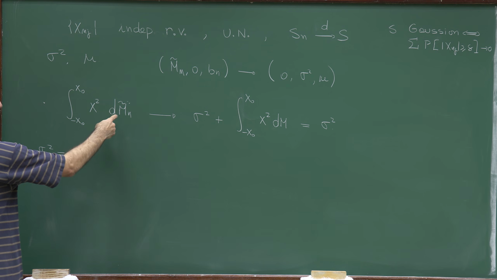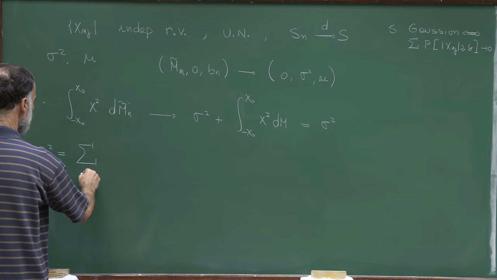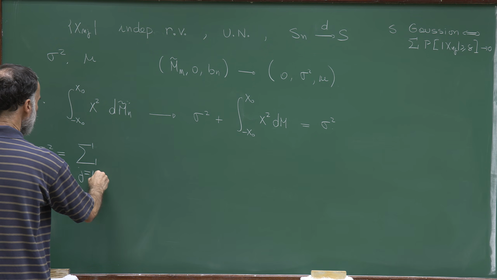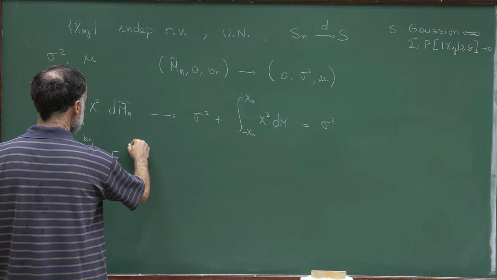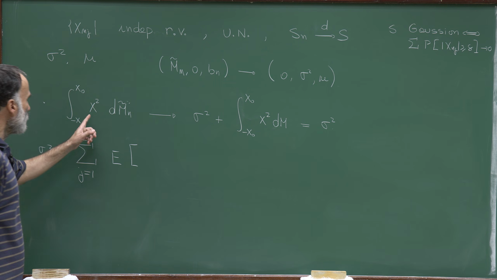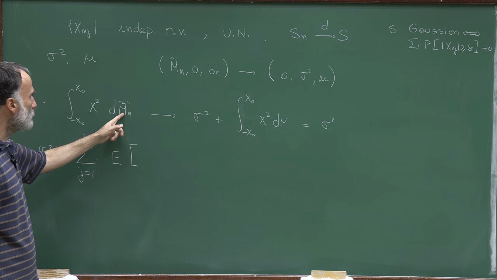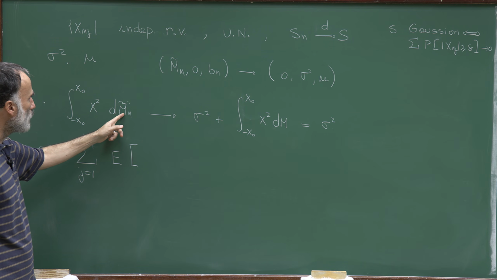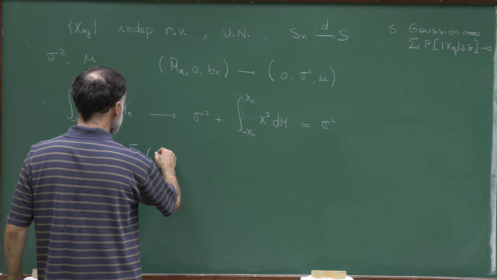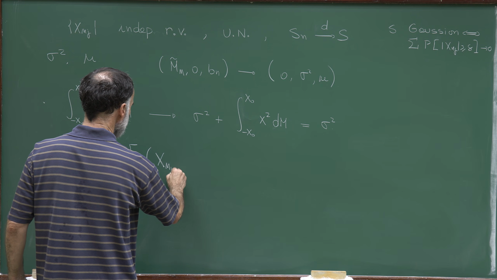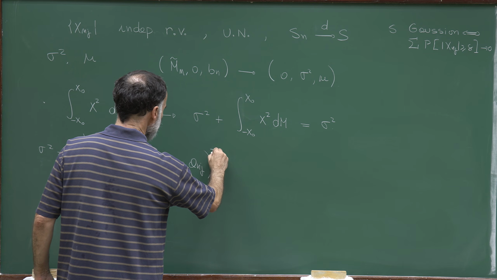So this is, by definition, the sum for j equal to 1 up to kn of the expectation. We have here x squared. Remember, mu n tilde is the sum of the mu tilde n j. So I will write immediately (x_nj minus a_nj) squared.